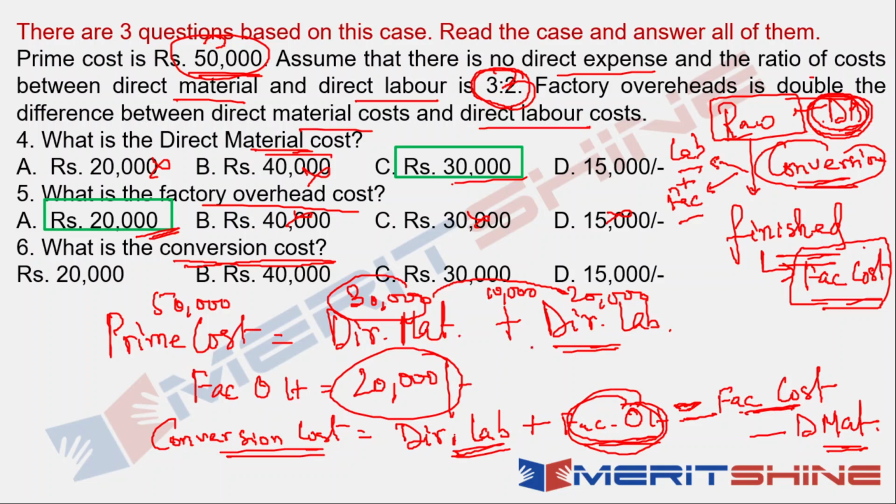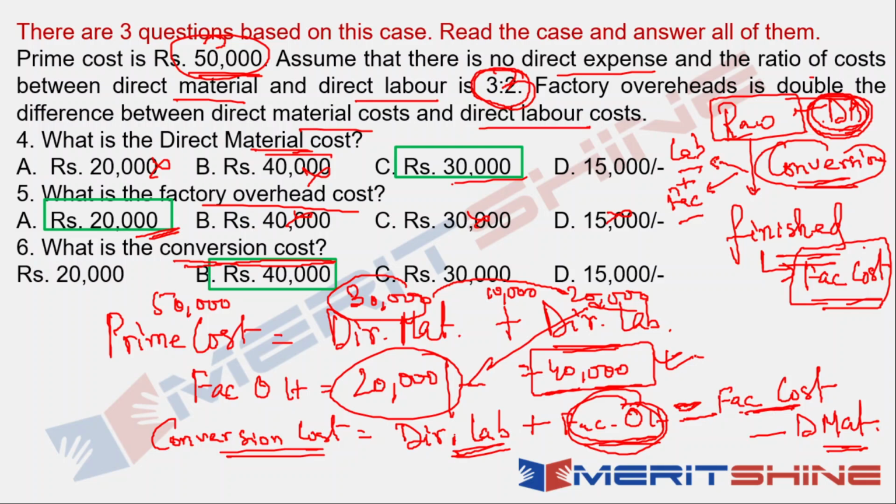So if I look at the whole thing, how much would our conversion cost be? Direct labor plus factory overhead, 20 plus 20, 40,000. Clear? Okay, this is our conversion cost.